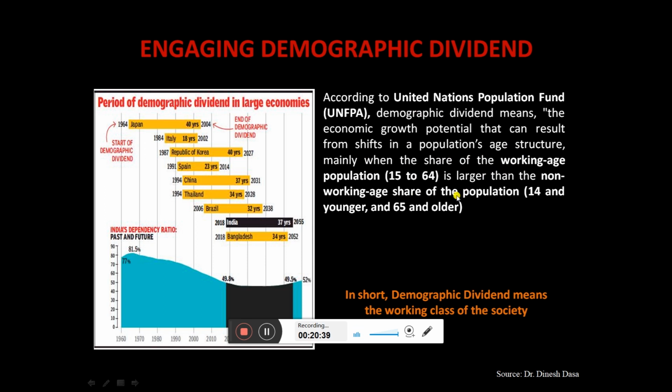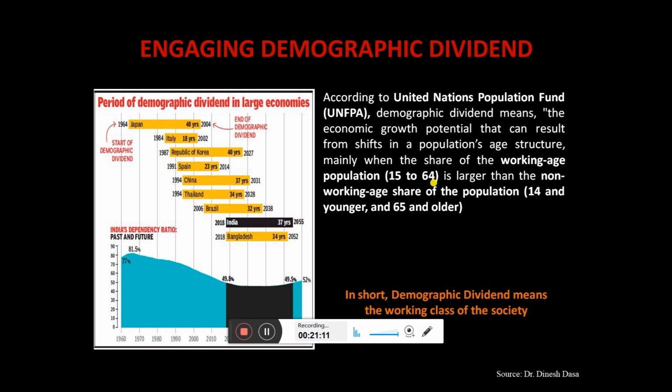So basically, what is demographic dividend? When you have more people who are working and fewer people who are not working. If you have more people in the age of 15 to 64, and fewer people who are 65 and older, who are not working, and the children, then you have a high demographic dividend.